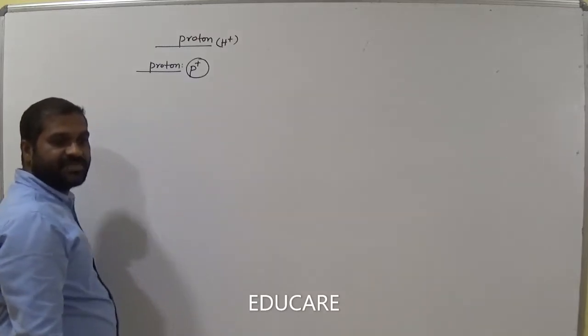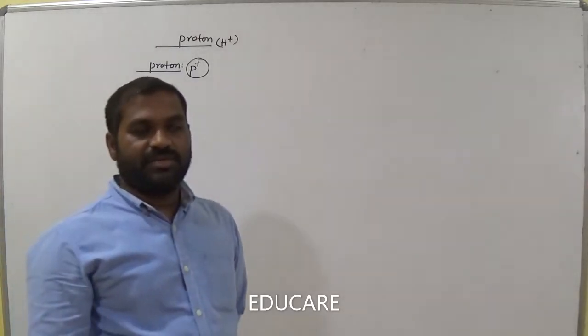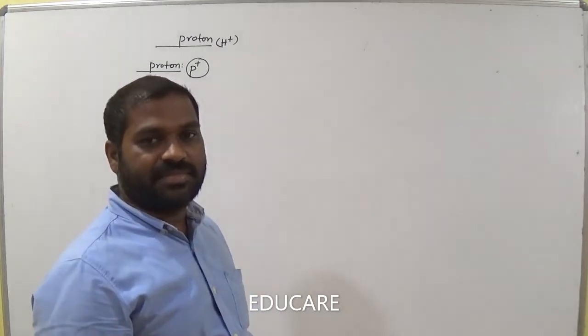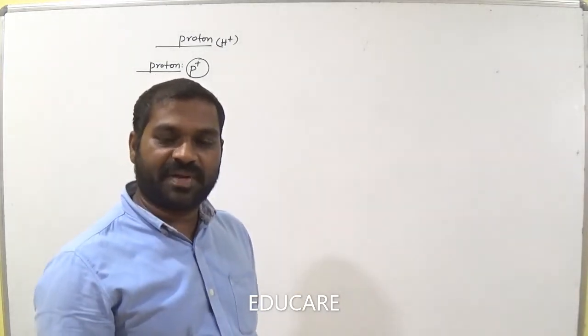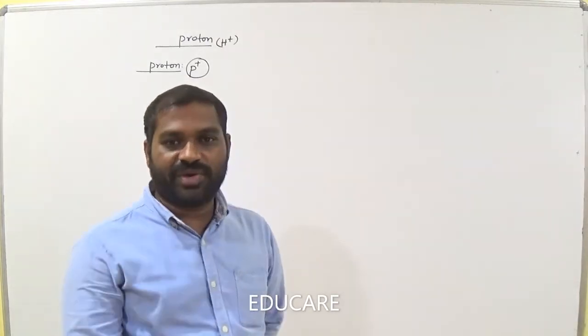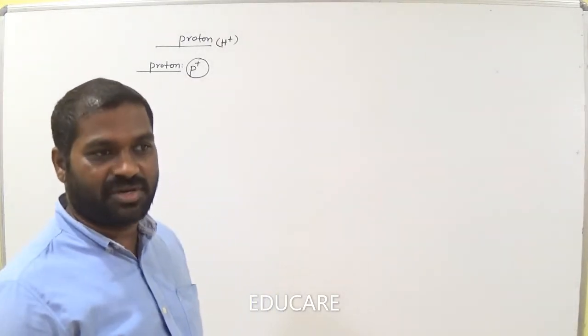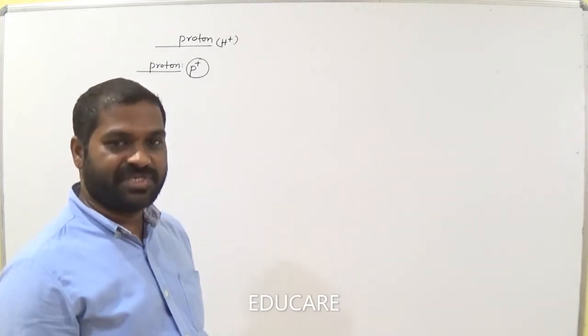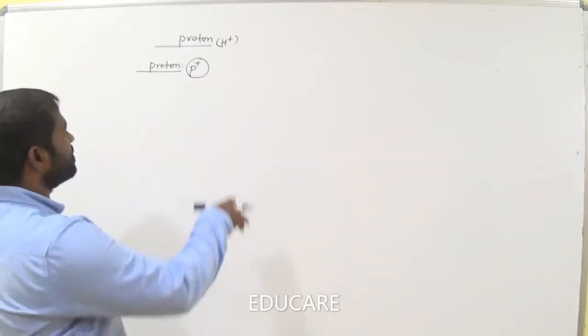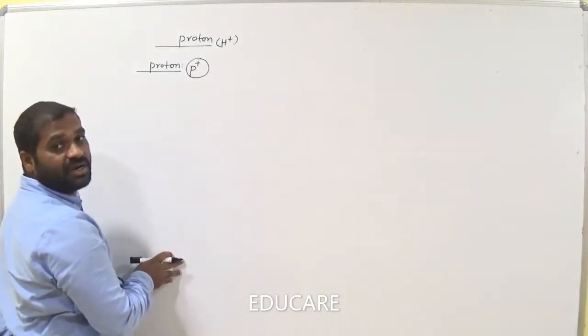You know, electrons are present in the atom outside of the nucleus, whereas neutrons and protons are present inside the nucleus. So we call protons and neutrons nucleons. Protons possess which kind of charge? Positively charged species, am I right? So why is H plus called proton?